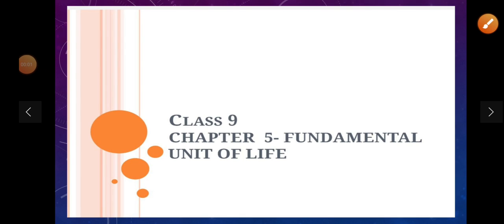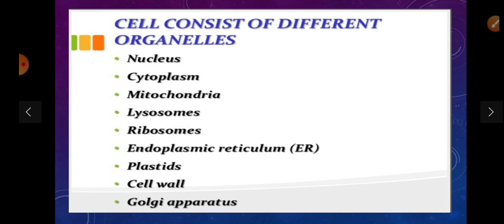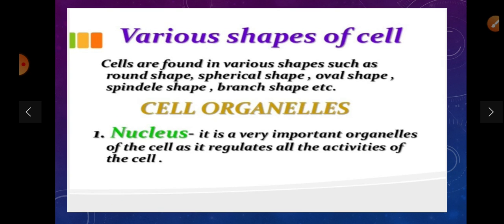Good morning, students. Today we will continue our previous chapter, the cell, the fundamental unit of life. A cell consists of different cell organelles. What are cell organelles? Cell organelles are subunits of the cell. They include the nucleus, cytoplasm, mitochondria, lysosomes, ribosomes, endoplasmic reticulum, plastids, cell wall, and Golgi apparatus.